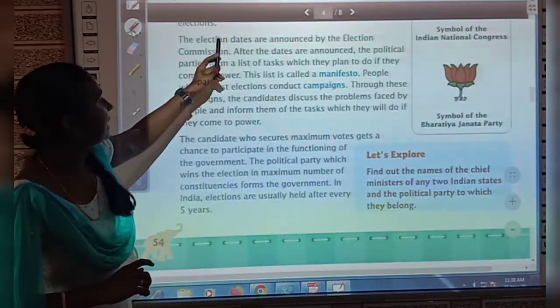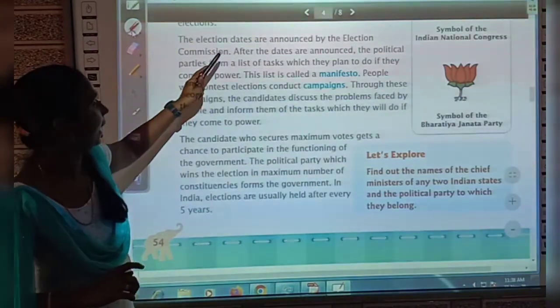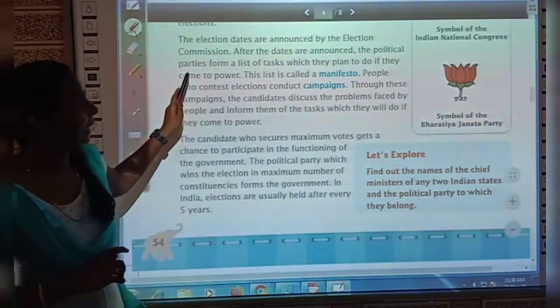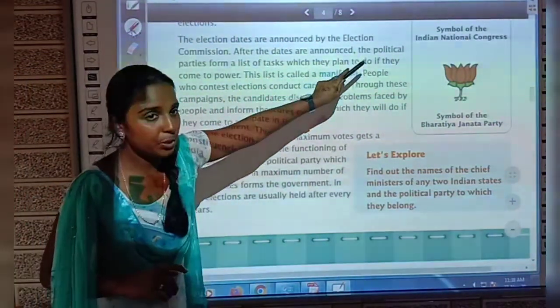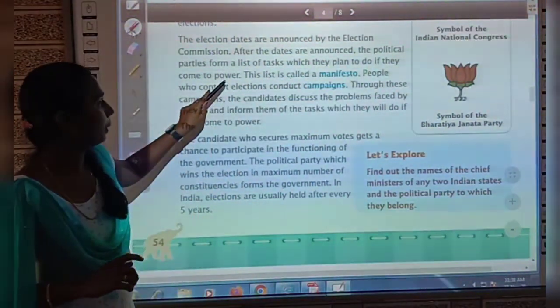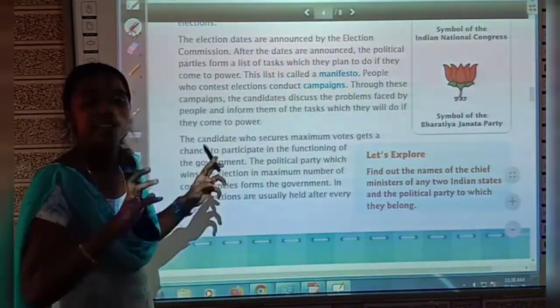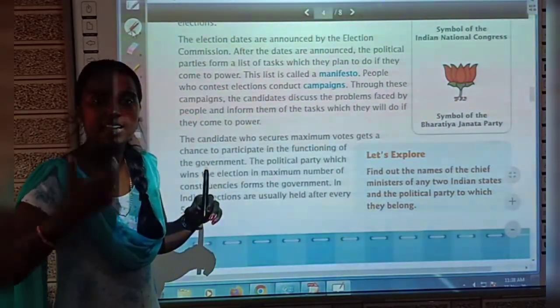See, the election dates are announced by the Election Commission. Okay, after the dates are announced, the political parties form a list of tasks which they plan to do if they come to power. So first the Election Commission of India will decide the date and announce it, right?